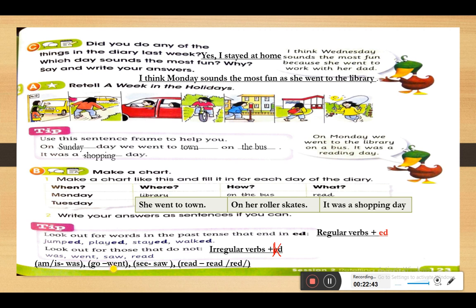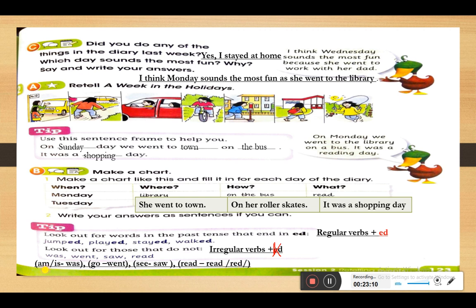So yesterday I went. See, and the past of see is saw. Read, and the past of read is read. They are written the same, but the pronunciation differs. The first one is pronounced as read, and the second one is pronounced as red.